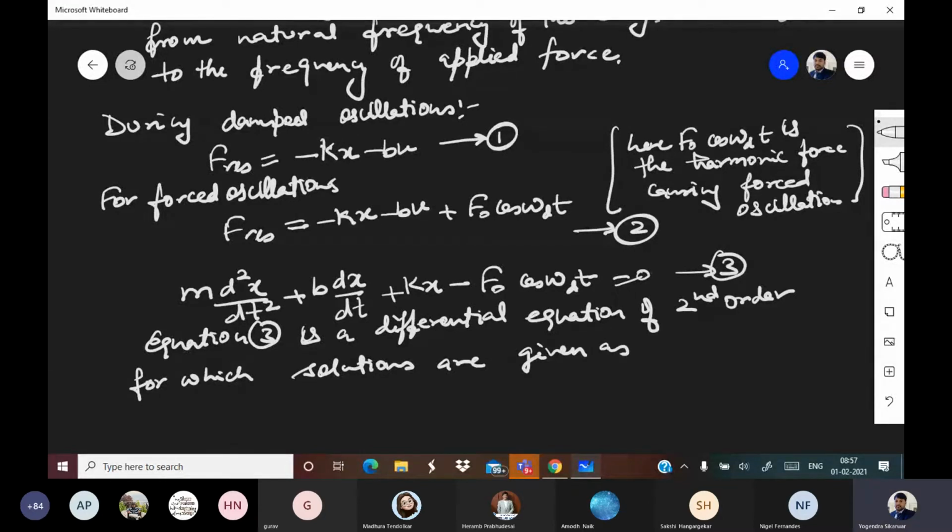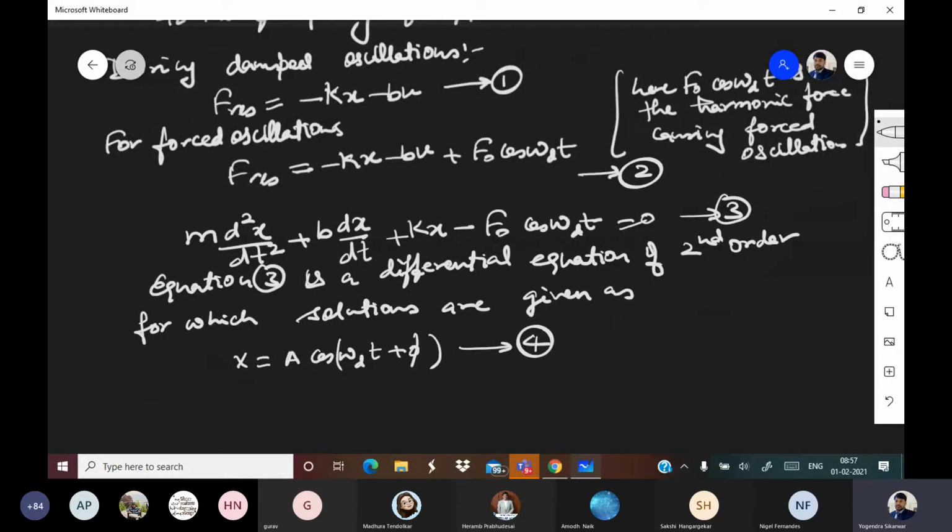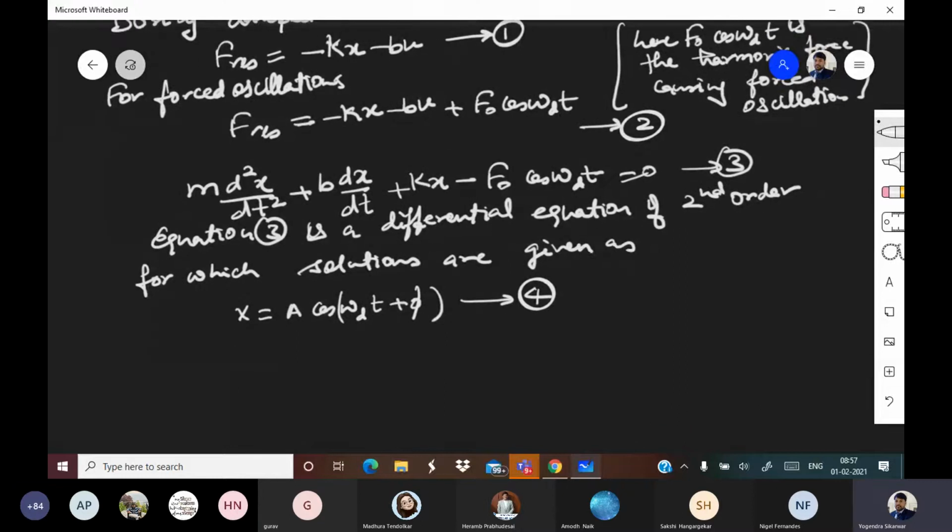Now this part is the most crucial. So basically you are finding the solution of equation 3. So that gives us x equal to A cos(omega d t plus phi). So this is the solution. Here x will be given as A cos(omega d t plus phi). Picture is still remaining.